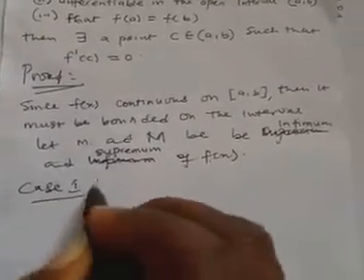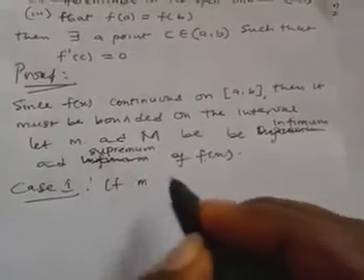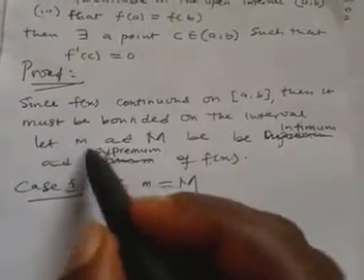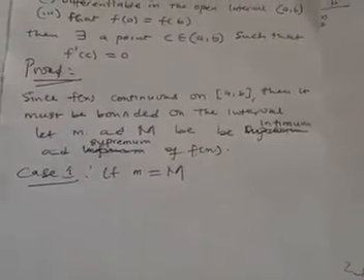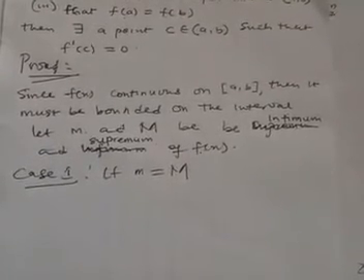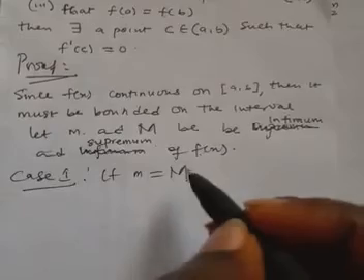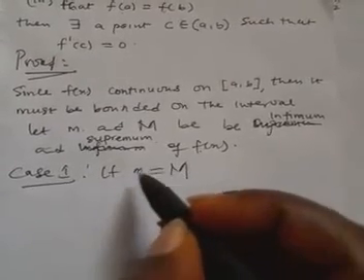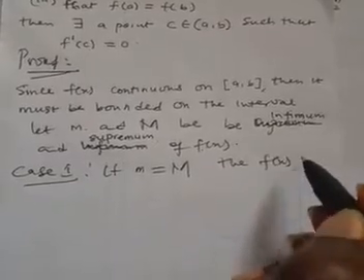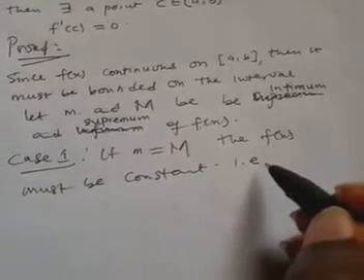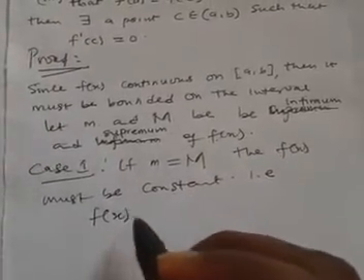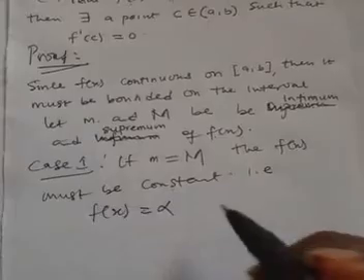Case 1: if this small m is equal to big M, that is, if you have a case whereby the supremum is equal to the infimum, definitely such a function is a constant function. So if m is equal to M, then f of x must be constant. Let's say f of x is equal to a constant alpha.